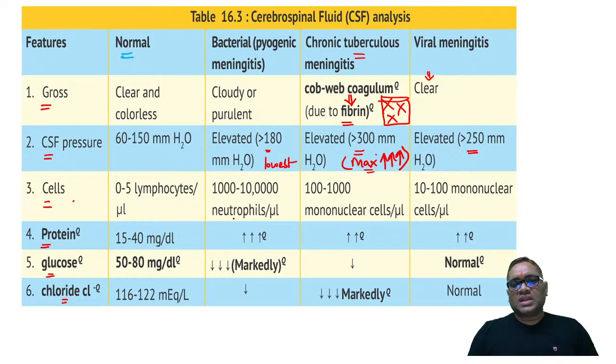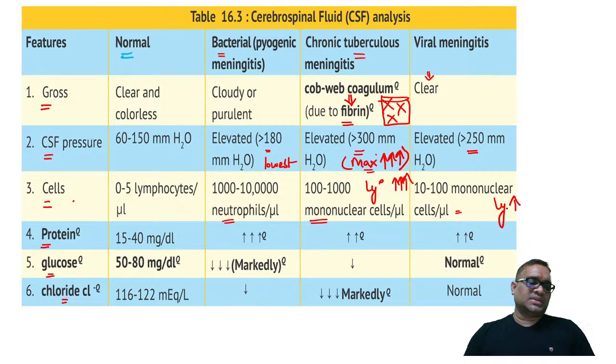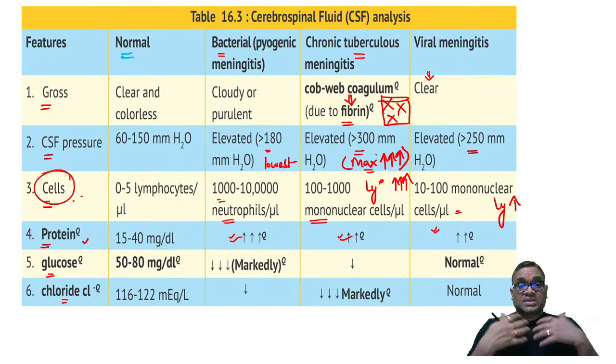On examination of the cells, they are made up of neutrophils in bacterial meningitis. TB meningitis and viral meningitis both will have lymphocytosis. But remember, lymphocytosis will be more in TB meningitis in comparison to viral meningitis. Clear? Now, if you look at the protein, because cell count is more, protein is increased. So all will have increased protein because all have increased cell count. So this is called association, right? Because cells are more, protein level will also be more, right?